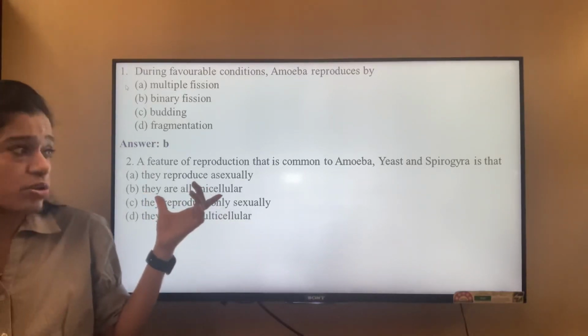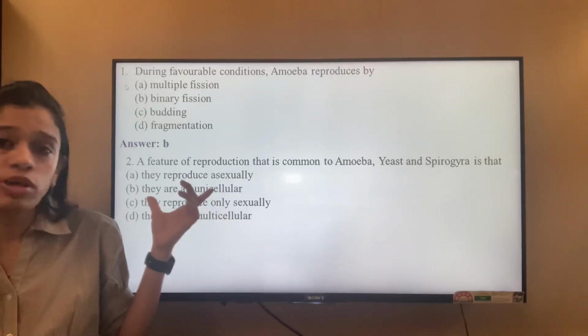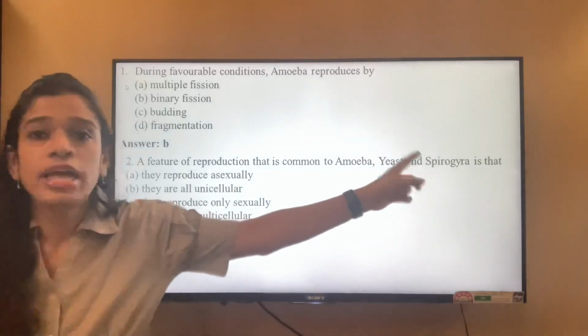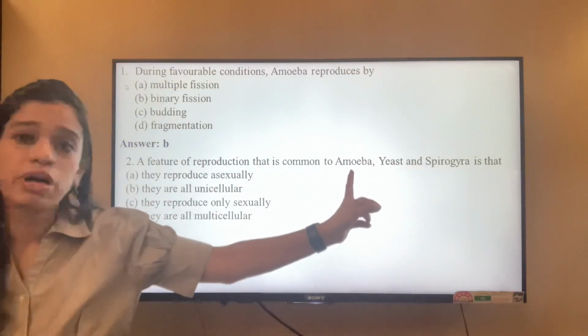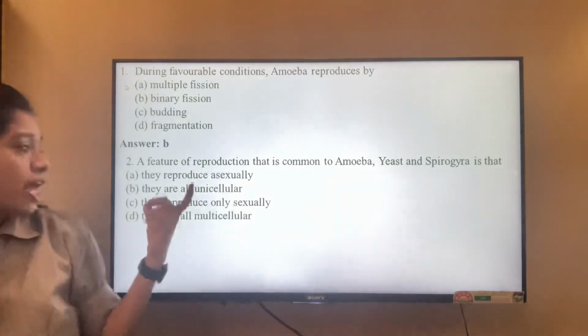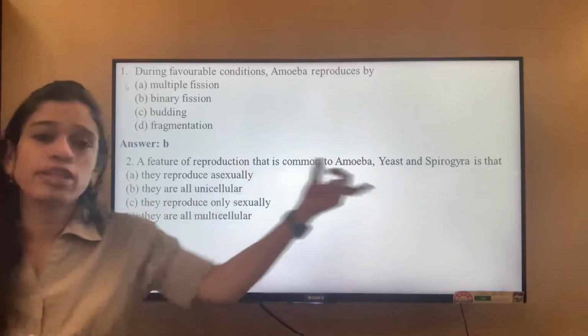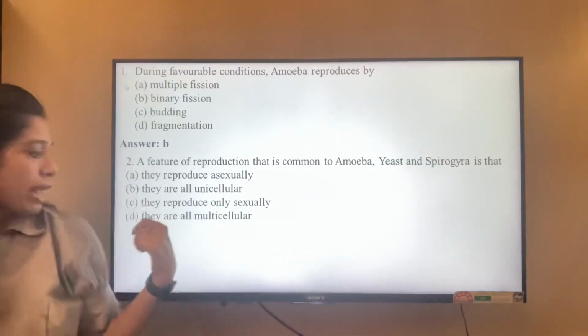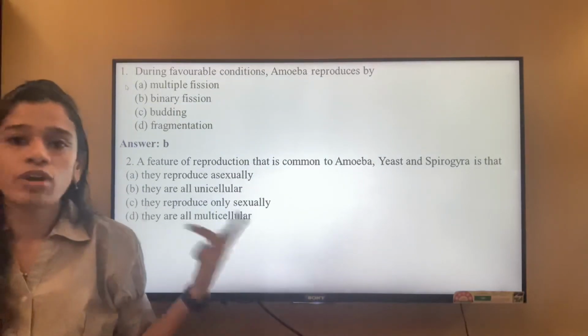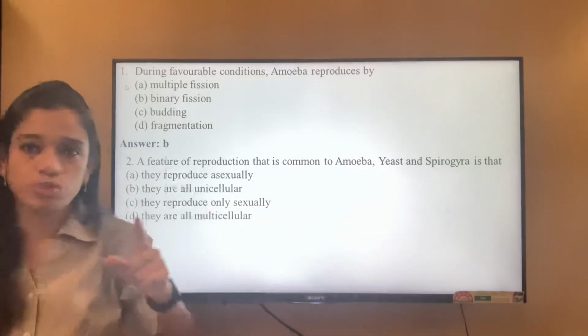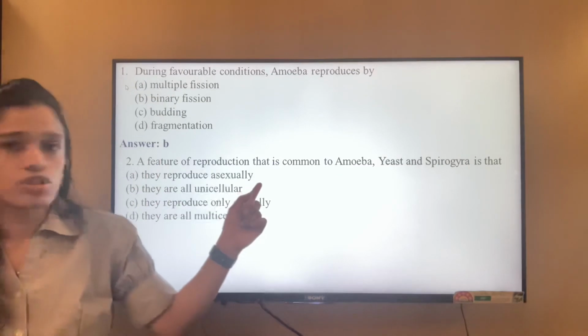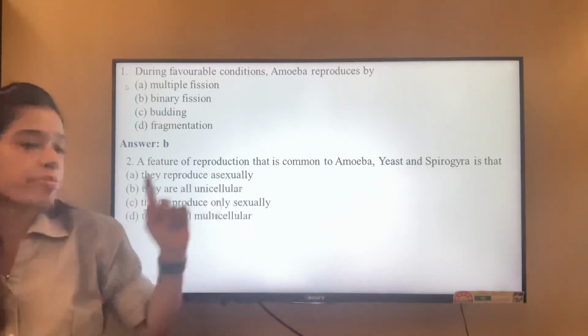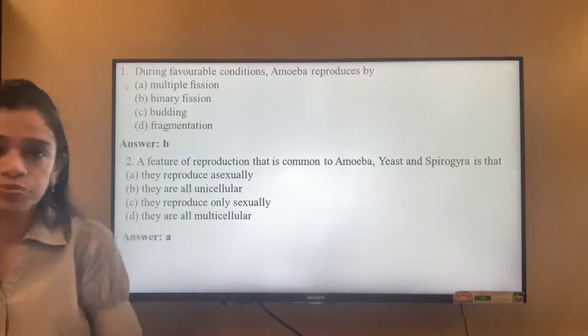They are all unicellular? Not all of them are unicellular, because Spirogyra is not. Amoeba is the only one which is unicellular. They all reproduce only sexually? Neither of them reproduces sexually. They are all multicellular? They are not, because amoeba is unicellular. So we go with the first option, answer A, that they reproduce asexually.